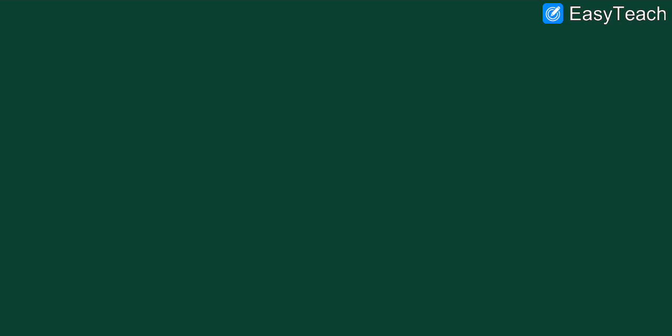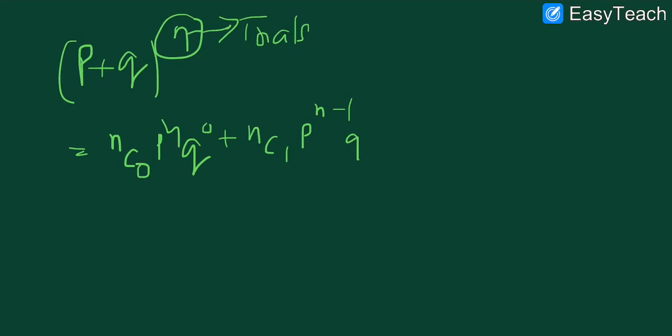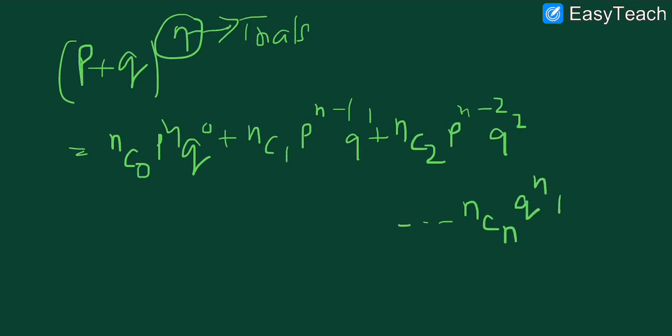So the binomial represents, as I told you, two terms, that is (P + Q)^n. We are having n trials. So it is actually given as nC0 P^n Q^0 + nC1 P^(n-1) Q^1 + nC2 P^(n-2) Q^2, and so on, and last we get nCn Q^n P^0.